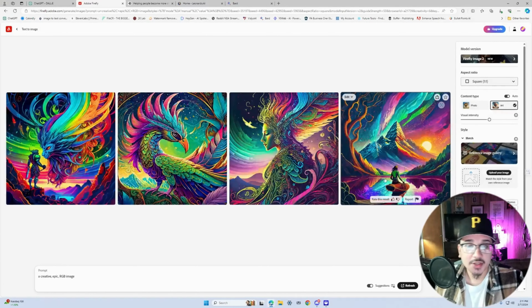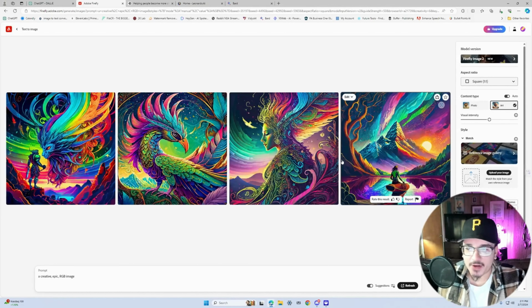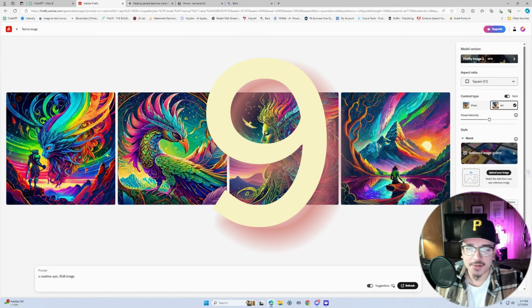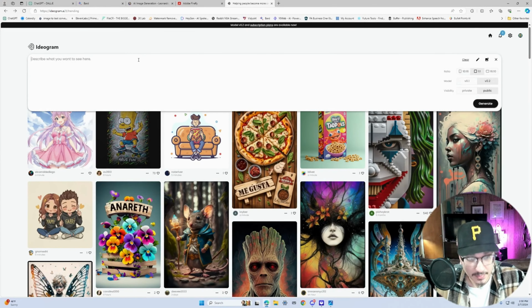So I would personally give Firefly an 8.5. I'm actually leaning towards a 9. I'm really liking what Firefly gave me. I think I'm going to give it a 9. And finally, last but not least, we're going to be heading over to Ideogram to give it the same prompt.